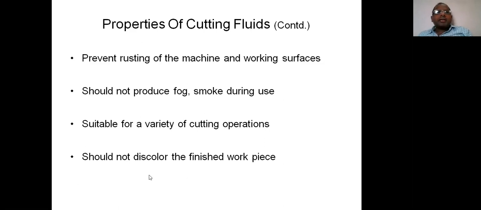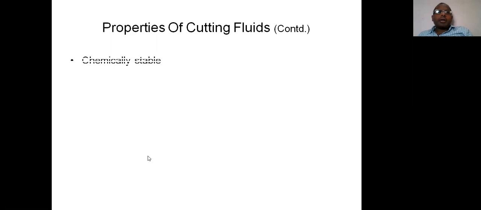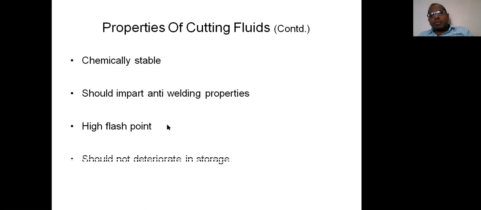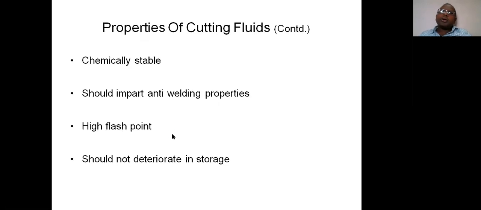So that's why this particular cutting fluid should not discolor the finished work. This property is also very, very important. Next, it should be chemically stable, which is very important, and it should have anti-welding properties. It should have a high flash point and should not deteriorate in storage.